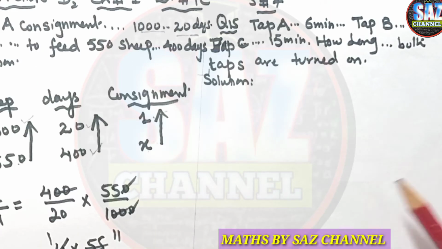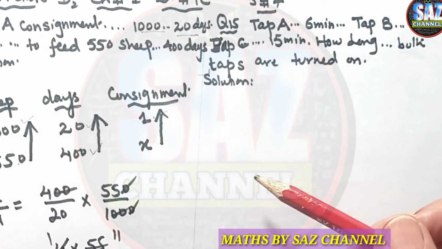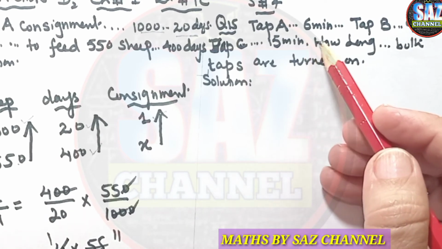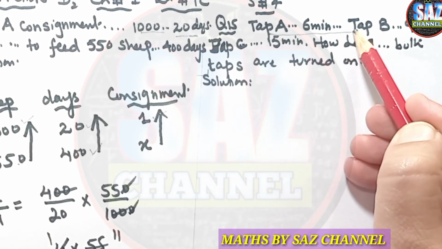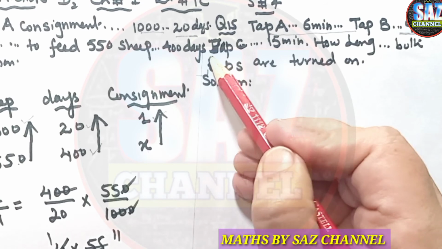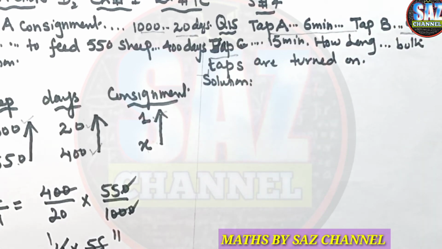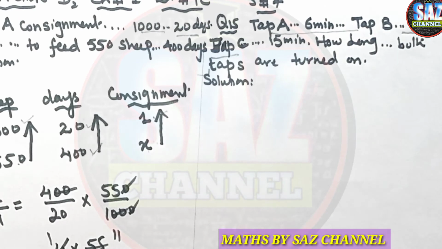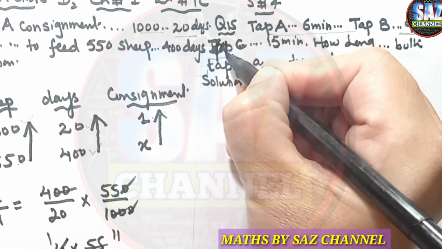Let's move to the next question and read it first. The question says: Tap A takes 6 minutes to fill the tank. Tap B takes 9 minutes to fill the same tank. And pipe C can empty the tank in 15 minutes. How long will it take to fill up the tank if all are in use when both the taps are turned on? Here again we have three quantities. This is pipe C.